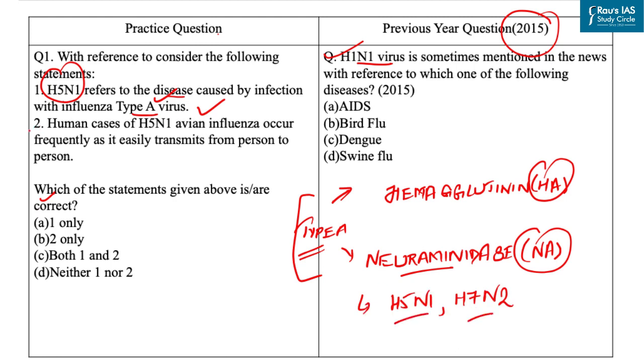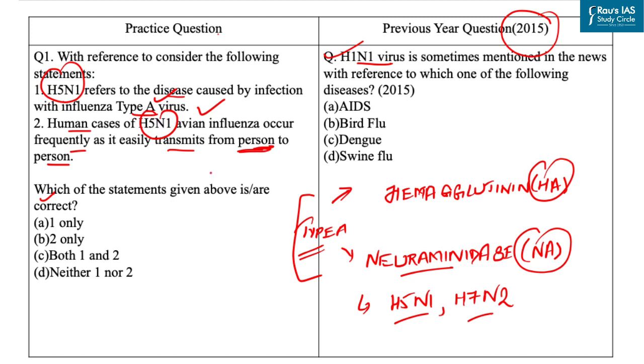Now let's come to the second statement. Human cases of H5N1 avian influenza occur frequently as it easily transmits from person to person. Now, H5N1 is a type of influenza virus that causes a highly infectious severe respiratory disease in birds. Human cases of H5N1 occur occasionally, but it is difficult to transmit the infection from person to person.